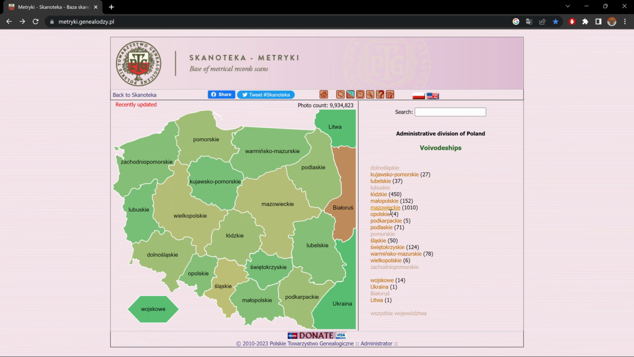Now, the difference is this site is not an indexing site, but more of a site that'll bring you to a set of records for an area, a city, or a village, or whatnot. Here we have all the provinces: Lithuania, Belarus, there's nothing from Belarus yet, Ukraine, and Wojskowe, which means military. Now, to take a look at this site in more detail, let's start with the first province, Kujawsko-Pomorskie.